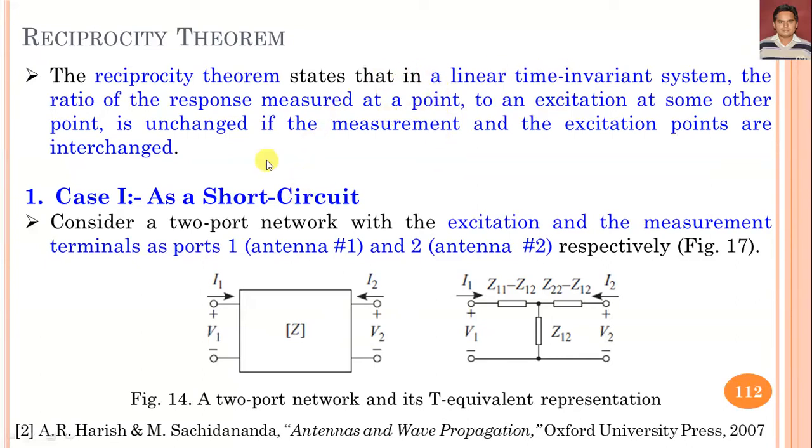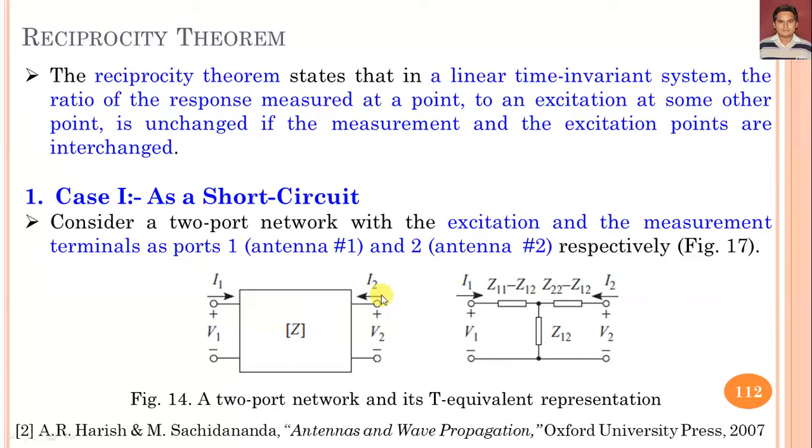We have discussed the reciprocity theorem initially for the circuit point of view, considering a short circuit. In this case we have considered a two port network. Here you can see port 1 has the voltage V1 and current I1, and port 2 has the voltage V2 and current I2.